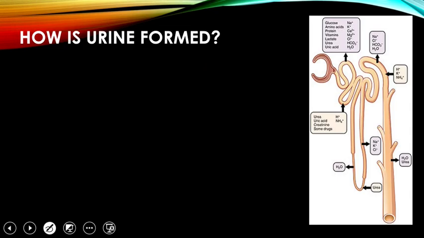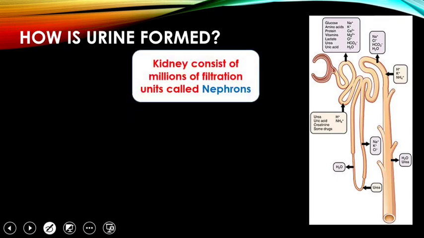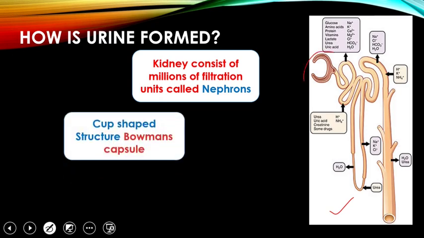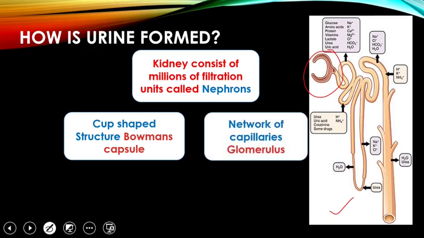So how is urine formed? Basically, kidney consists of millions of filtration units. You can see this is the filtration unit which is called the nephron, and such millions of nephrons are present, and they consist of two parts. They consist of this cup-shaped structure called Bowman's capsule, and into this Bowman's capsule, if you look carefully, some afferent arterioles enter. They form a network of capillaries. This network is called glomerulus, and then it leaves outside.